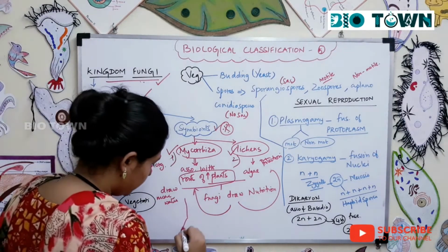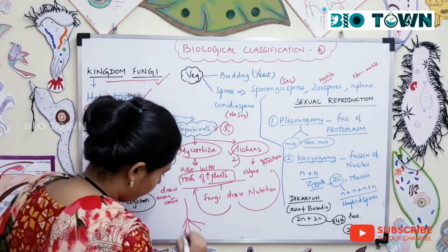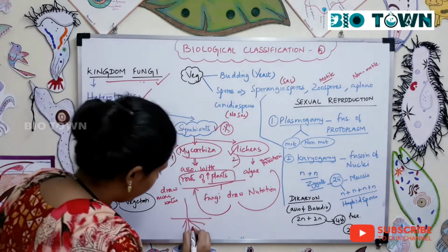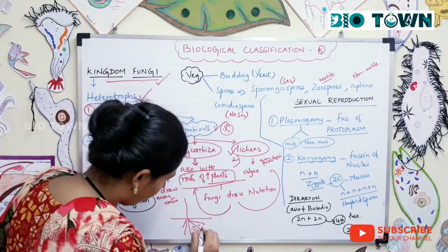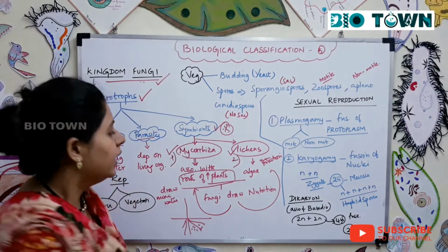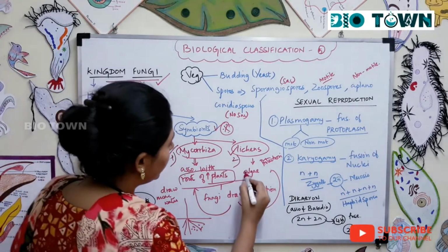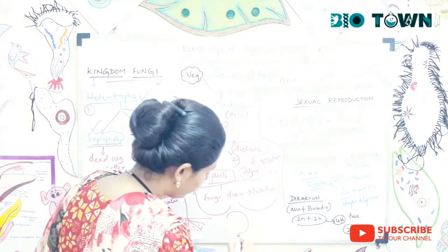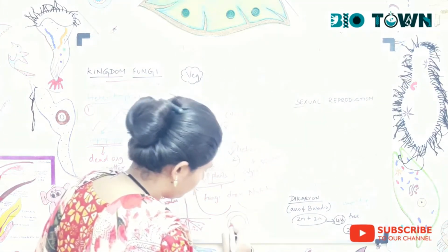There's a plant and there's a root of the plant under the soil. These fungi dwell under the soil close by the plant's roots. Next is lichens, where fungi are in symbiotic association with algae. There's a group of algae, inside which there's a group of fungi.